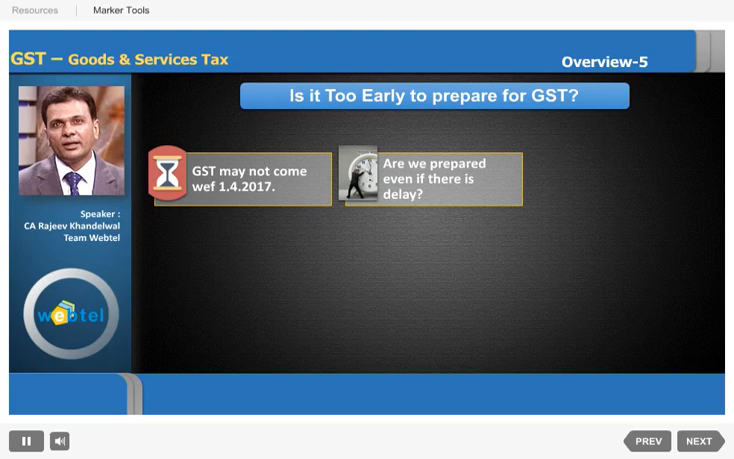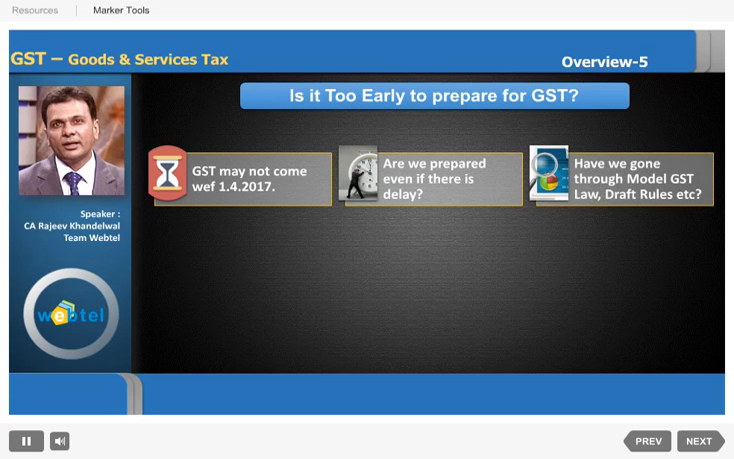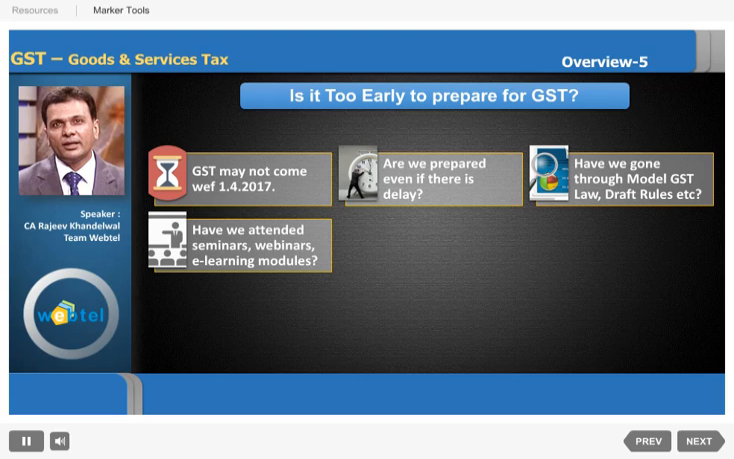I think the answer is a very big no, because many of us are not prepared. We have not gone through the model GST law, the draft rules, the various formats, etc. We have not attended various seminars, webinars, e-learning modules, etc. But it is high time that we start all this. Learning is important, and training is important, and you have to have that.